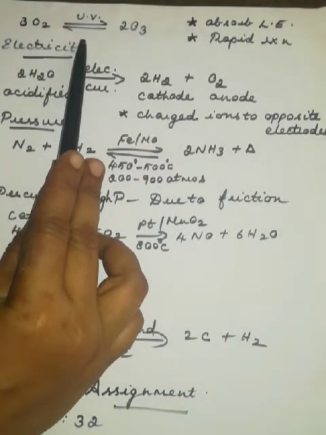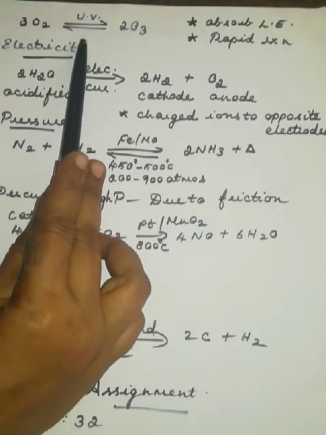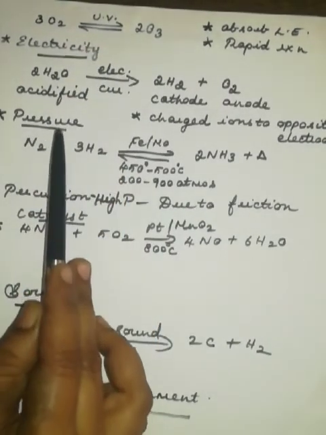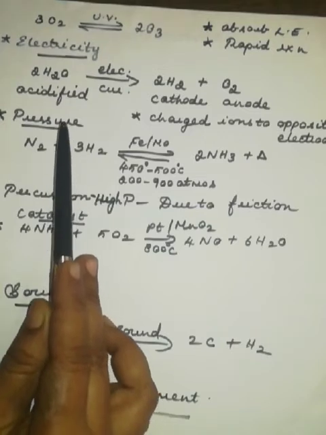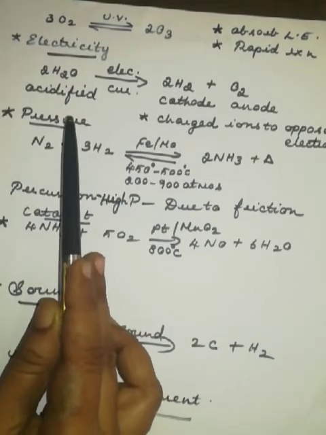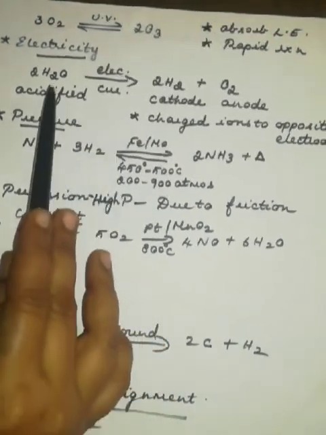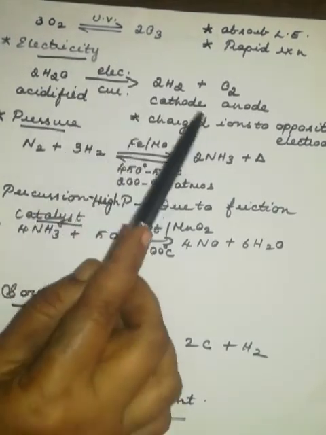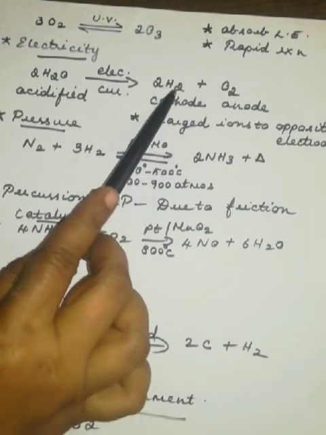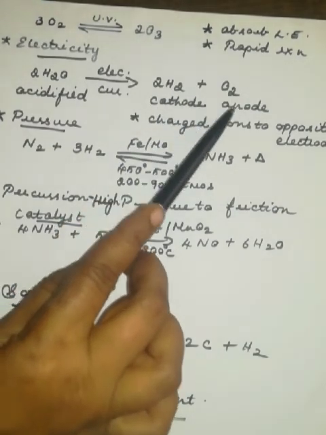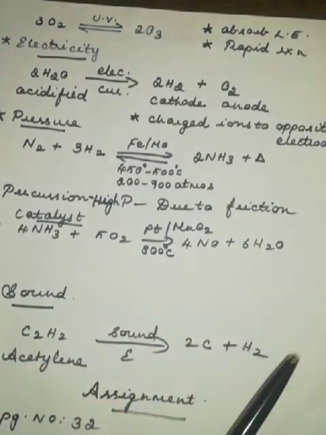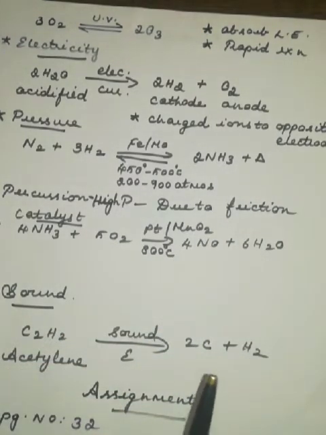One more example. One we have seen with HCl. The other one is ozone formation from oxygen. The third condition which brings about chemical changes is electricity. Unless you pass current here, the reaction won't occur. A very familiar example is acidified water: passing electric current gives hydrogen and oxygen. Hydrogen is collected at the cathode, oxygen at the anode. So charged ions go to the opposite electrodes. That is what electrolysis explains here.